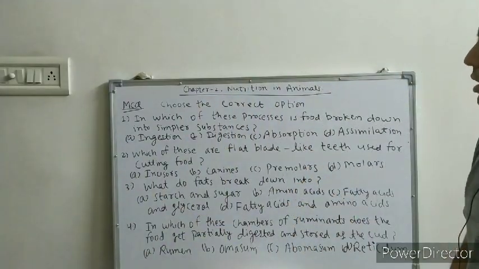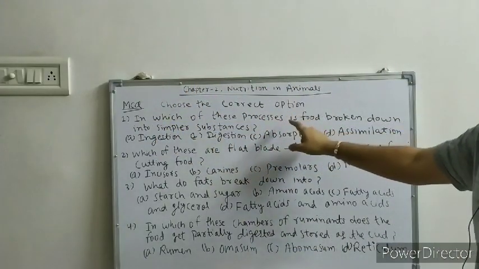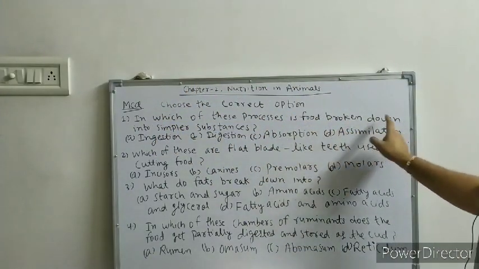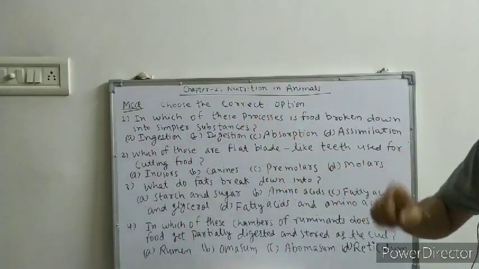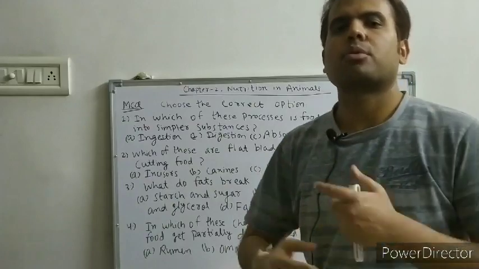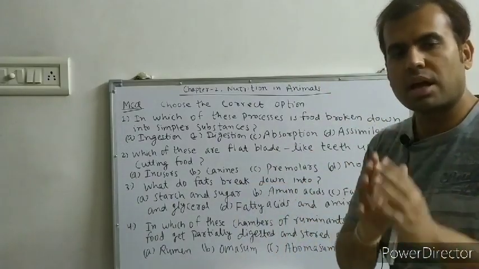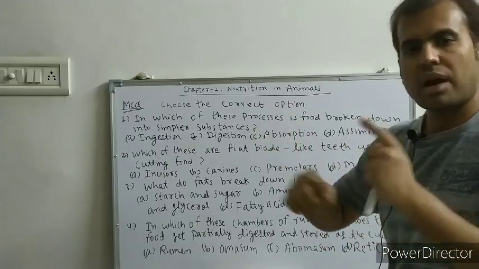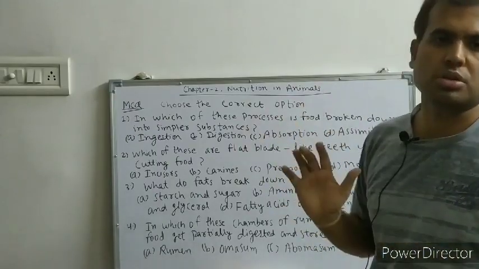Now first question, in which of these processes is food broken down into simpler substances? See, my process to solve this type of question is that I will revise the concept also with the solution of these questions.